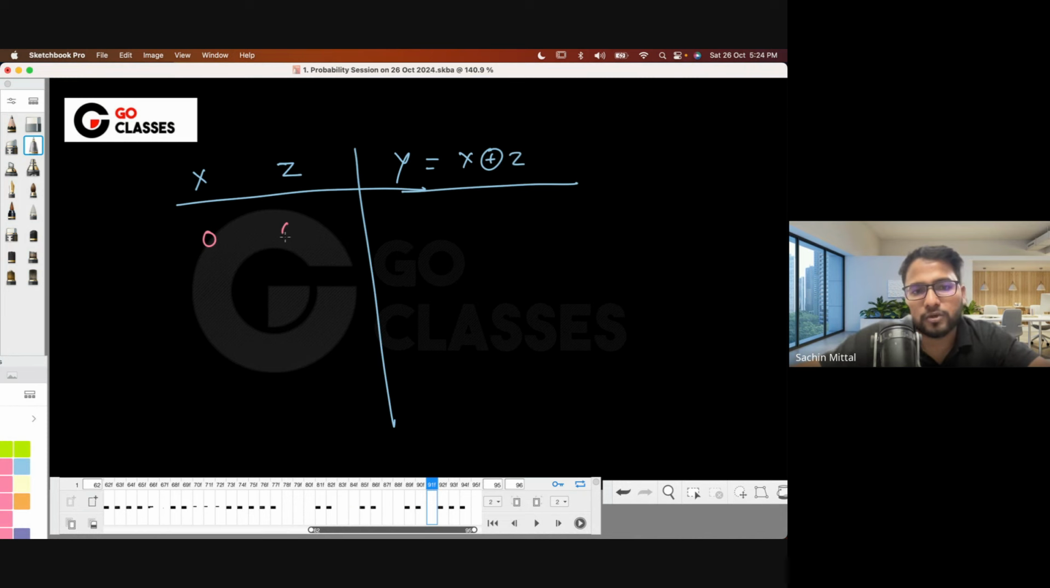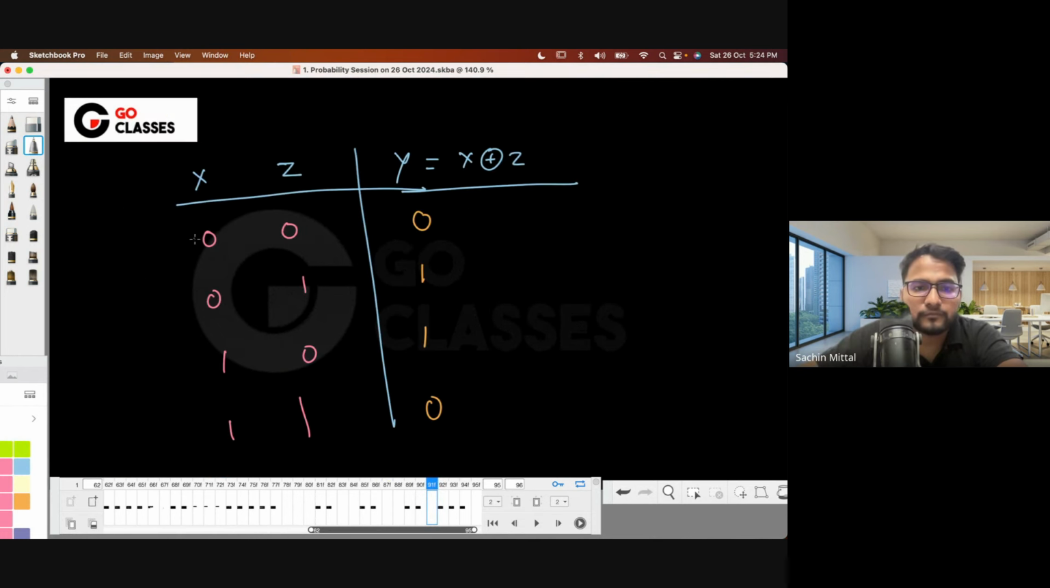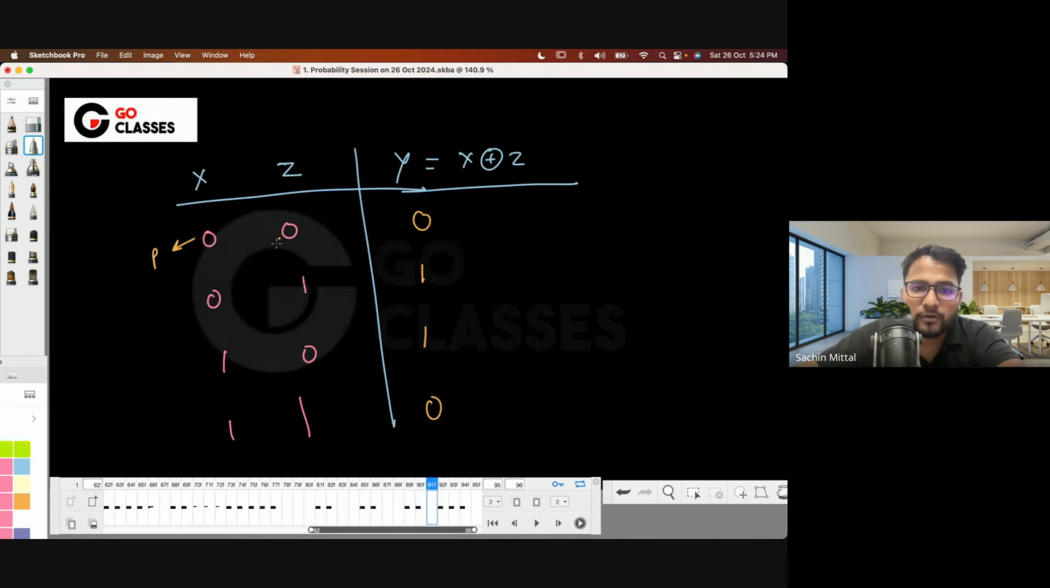So what are the probabilities here? Let's suppose 0 0, 0 1, 1 0 and 1 1. You can just make an exhaustive table. Then y will be 0, 1, 1 and then 0, right? Now, assuming that x and z are independent random variables, because there is no dependence. So this probability is p, and this probability is epsilon.